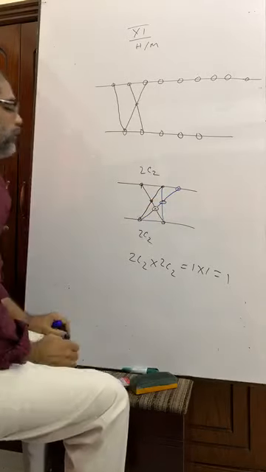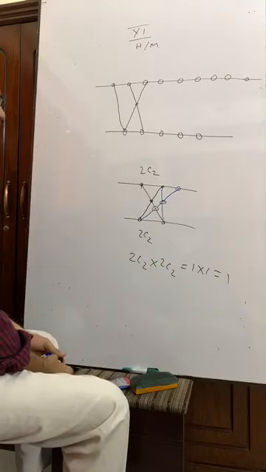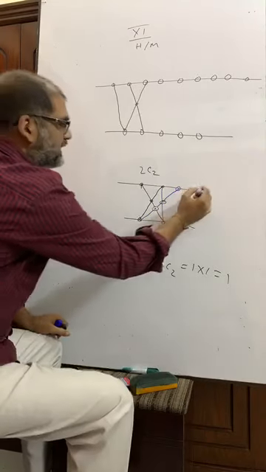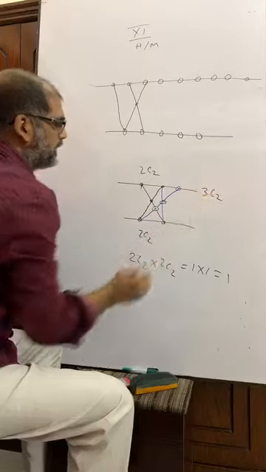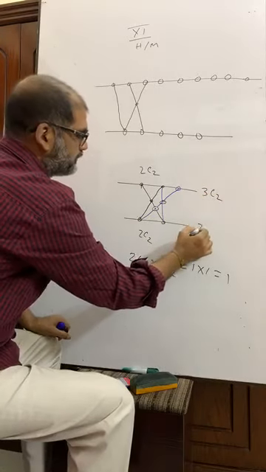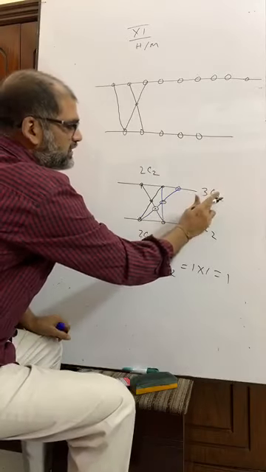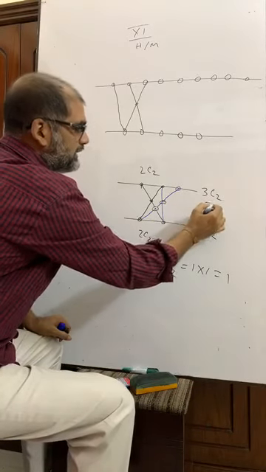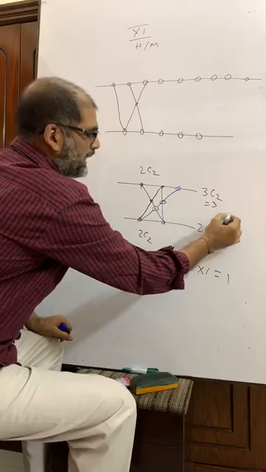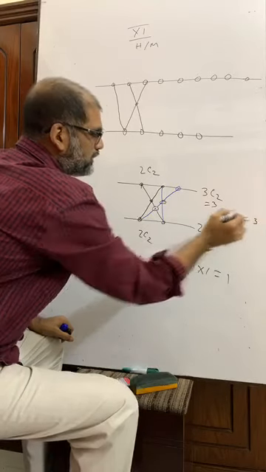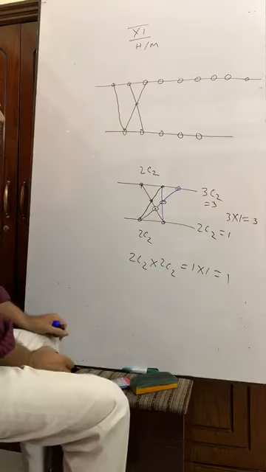We have got 3 points of intersection. How does it come? It is here 3C2 and here it is 2C2. Now 3C2 equals 3 and this is 1. It is 3 and it is 1. So we have 3 into 1, that is 3 points of intersection.